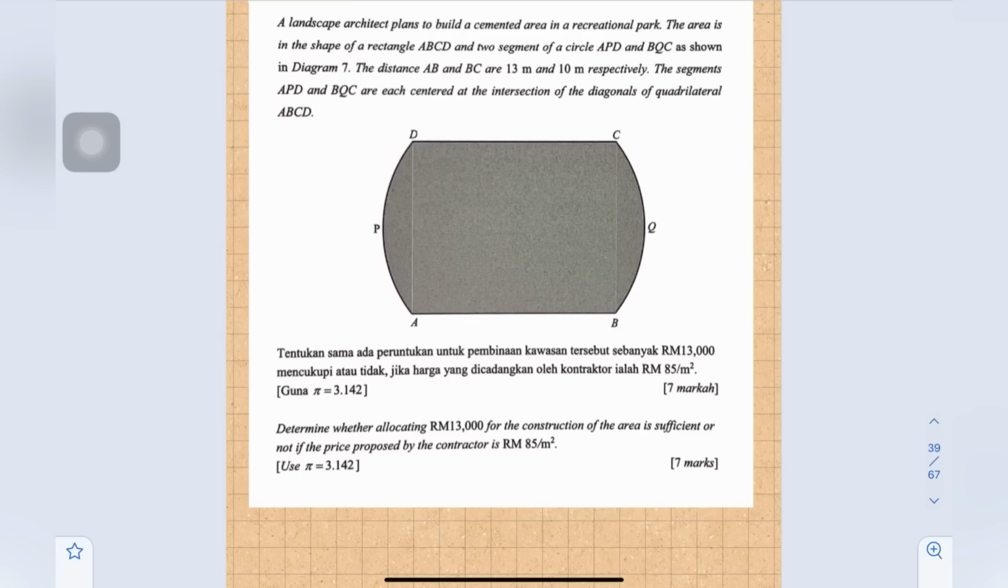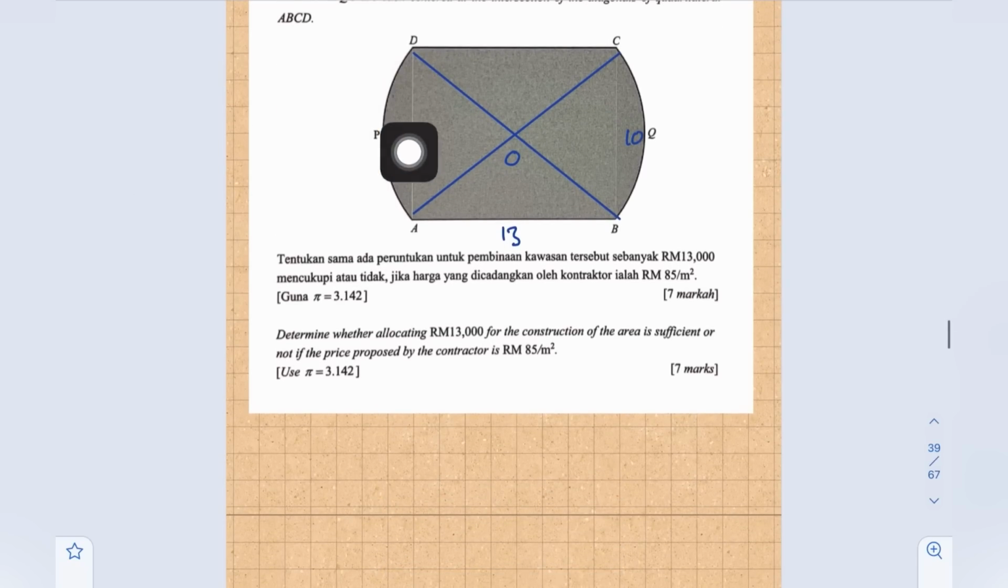So first of all, we need to label all the information given here. Given AC and BD are the diagonals, the intersection point is the center, so let's put O here. AB is 13 meters and BC is 10 meters. Then to find the area, we have a sector, a sector, a triangle and a triangle. So the area equals 2 times sector plus 2 times triangle.